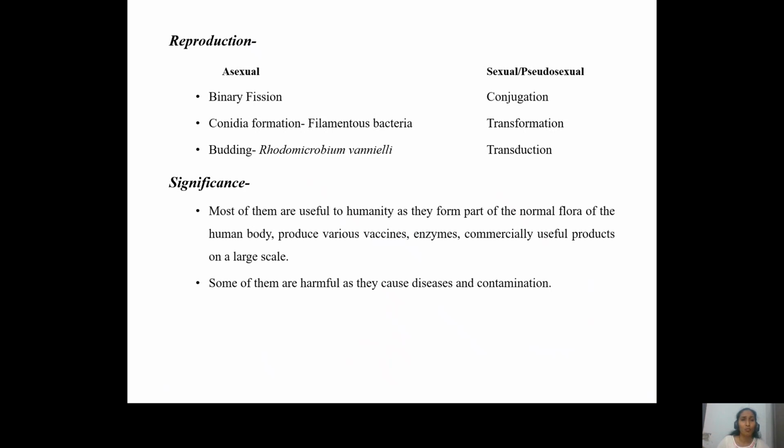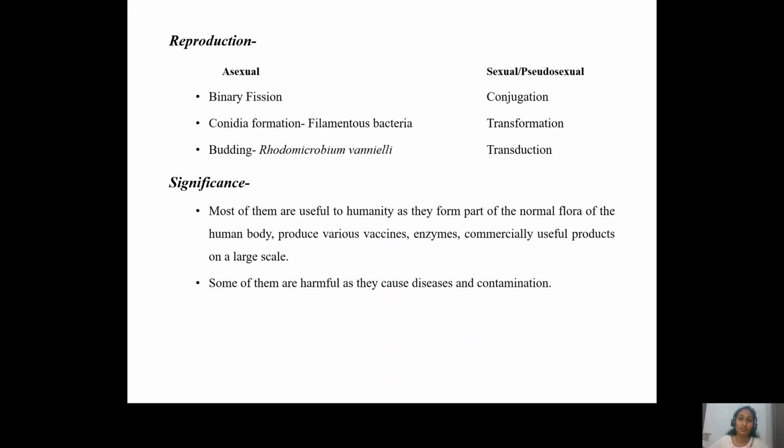Now, if you look at the significance of these microorganisms, most of them are actually useful to us because they form a part of our normal flora. They are present on the skin and inside our body. They produce various chemicals. They maintain the pH of the skin and the body. They fight against pathogenic microorganisms, and thereby they protect our body against pathogenic microorganisms. So they are mostly useful to us.